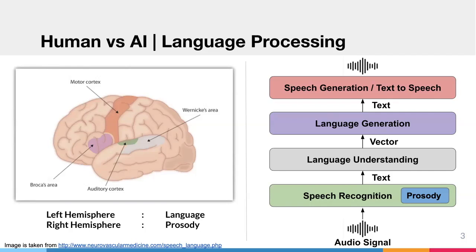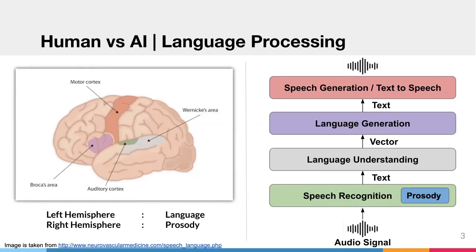A little bit different to what we have in human. As seen on the right, there are four different modules to process language in AI. The first one is the speech recognition module, and then language understanding, language generation, and speech generation. The speech recognition module takes an audio signal as the input, and it could extract some prosody features and then generate text. The text will be processed by language understanding to generate context for the language generation module, and then the language generation module will produce response text, which is then converted to an audio signal by the speech generation.